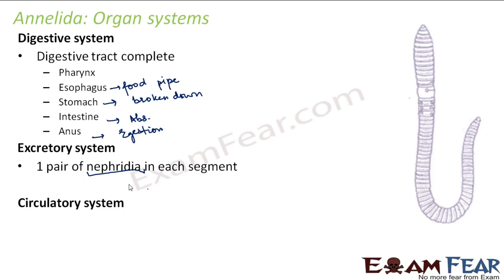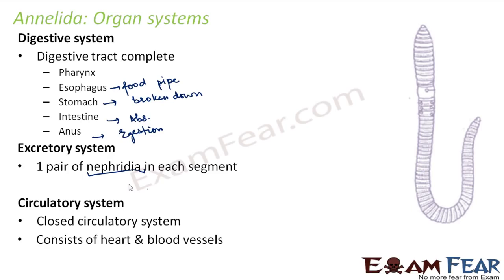Next is circulatory system. It has closed circulatory system. Closed circulatory system means it has blood vessels. So heart was seen for the first time in organisms. Till now, we did not come across any animal which had a heart. So the presence of heart was first seen in the annelids.